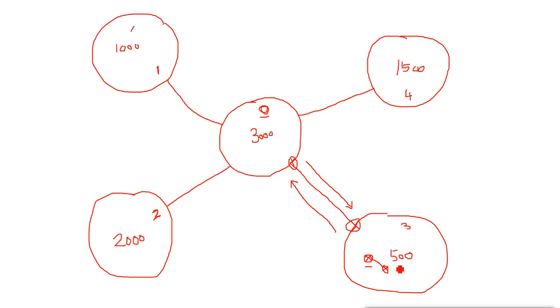That means if I have 500 different networks in this area, when I send the update about my 500 networks to another area, I will not send all these 500 networks separately. I will summarize these 500 networks and send only one entry in the routing table for all 500 networks. When I send this one entry, the router here will understand that all these 500 networks are in this area.